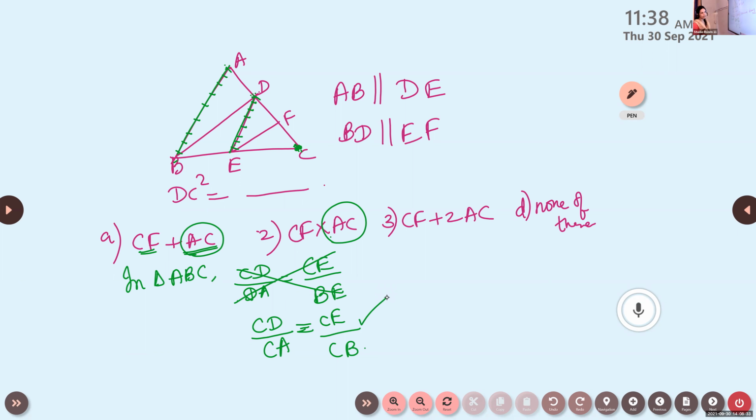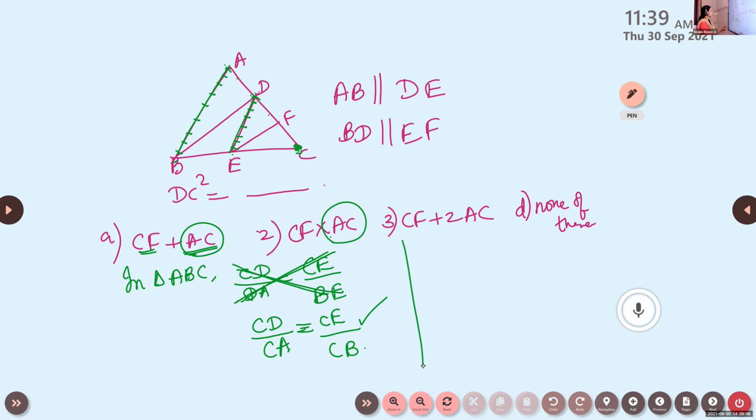Whenever two lines are parallel by BPT, we will get three conditions. Either the two smaller sides are proportional, or we can take one smaller side with the bigger one, or the other smaller side with the bigger one. So here, instead of taking the smaller sides, we consider one smaller with the bigger one. So CD by CA is equal to CE by CB.